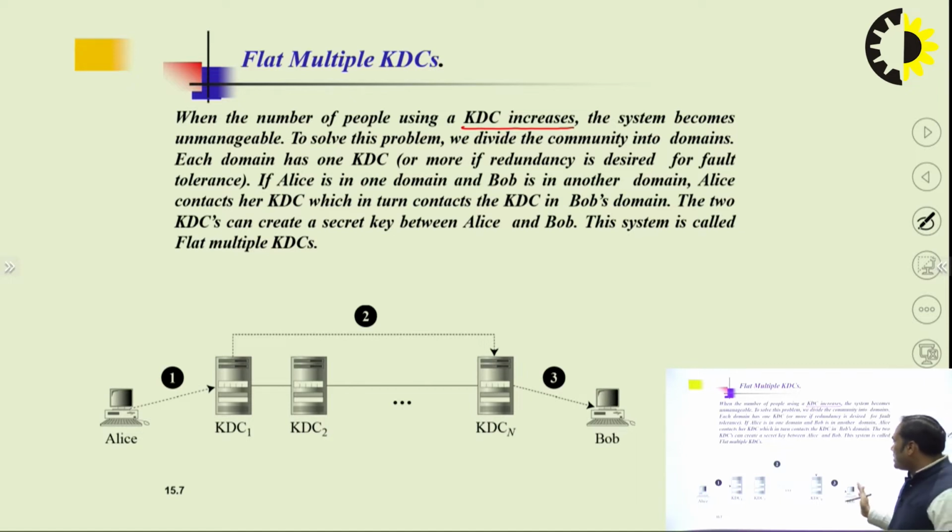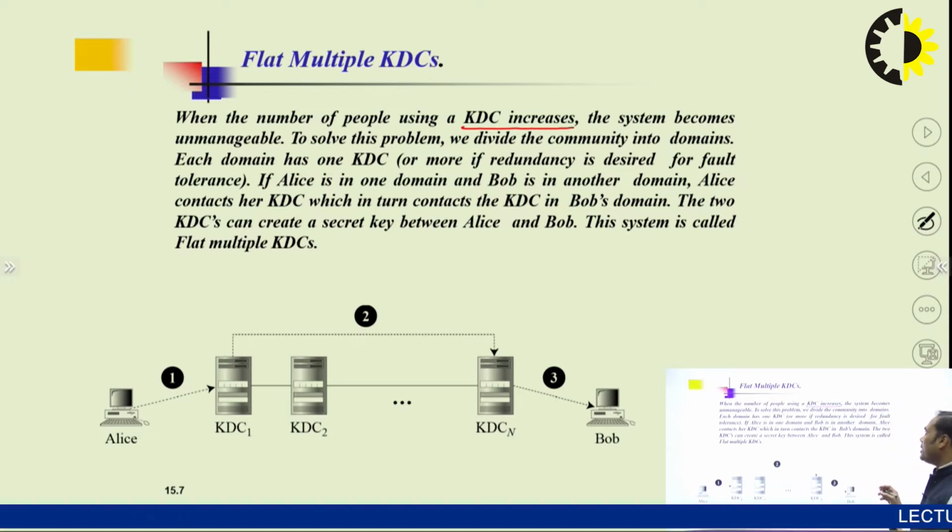So in this diagram, we are going to see how Alice can communicate with Bob. If a large number of requests come to the KDC, it will be overloaded. So how will you resolve this problem? We can resolve it by dividing into domains, so each party has their own KDC.